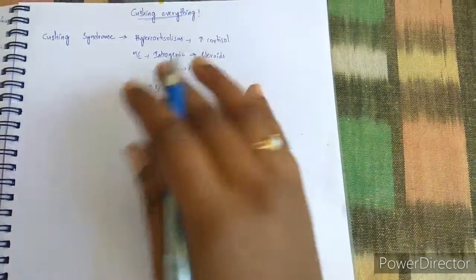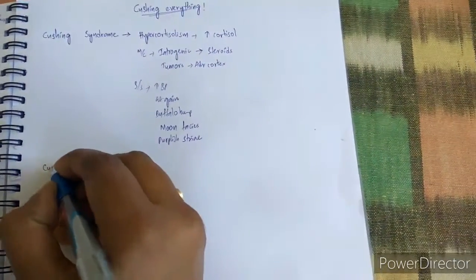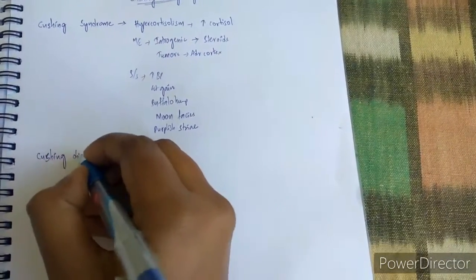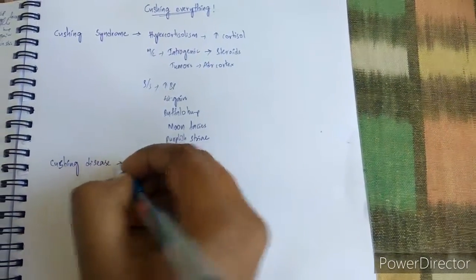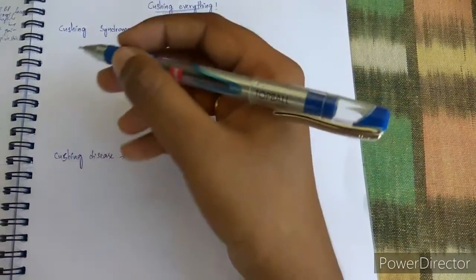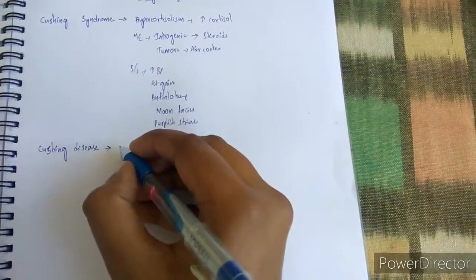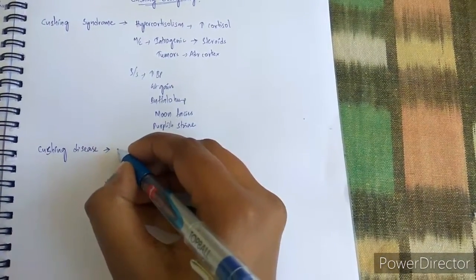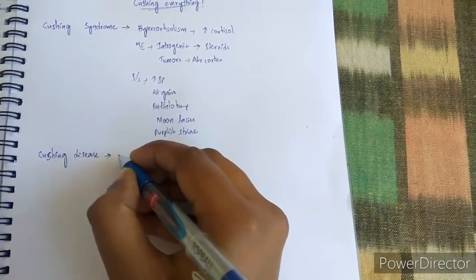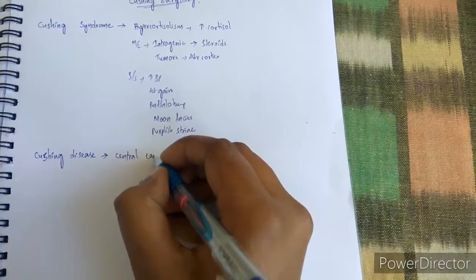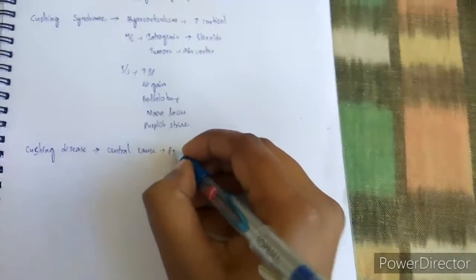Now, we have covered the main thing of this, and let's move on to the next one, which is Cushing disease. Cushing disease is one small part of Cushing syndrome. We have seen two causes here, and Cushing disease is hypercortisolism due to central cause, which means there is pituitary tumor.